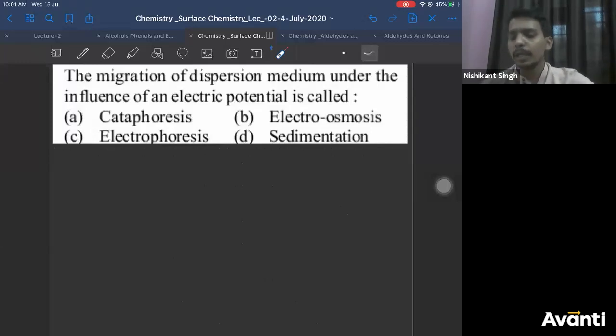We are going to study it in just 2 or 3 minutes. 2 or 3 nahi, at least 5-10 minutes we will see what is electrophoresis. Yeah. Any doubt in this till this? Anyone? Any doubt in this? Anyone? Right. So I don't think there is any doubt in this.